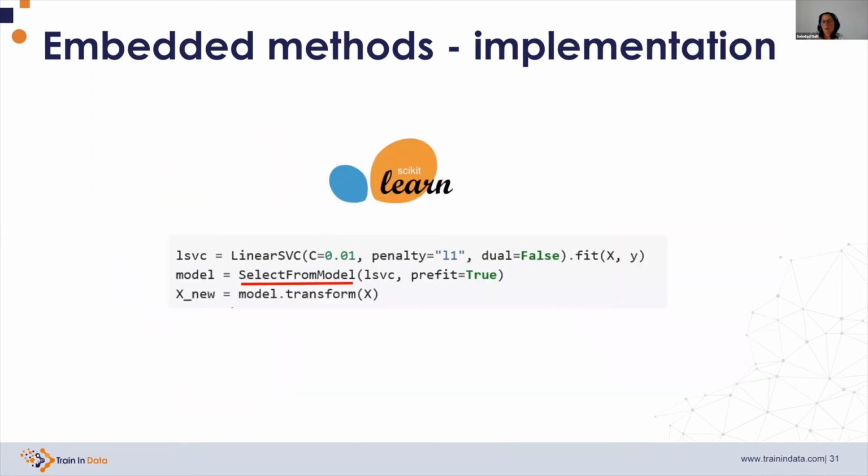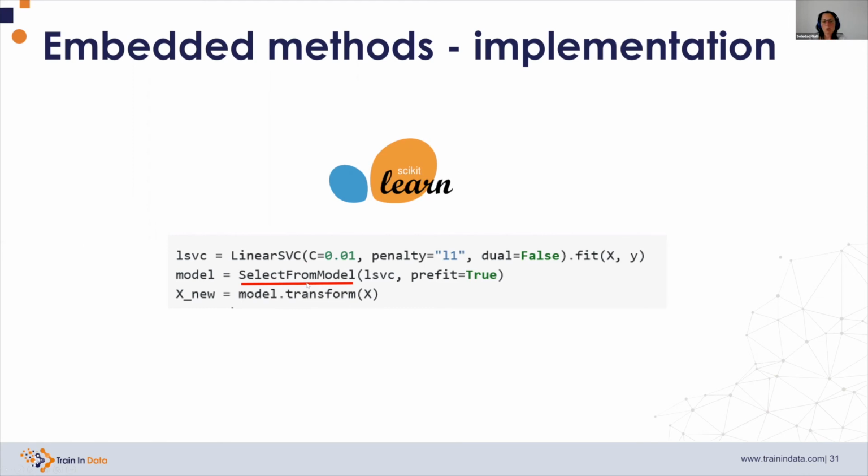We can perform embedded methods with scikit-learn in very few lines of code. The first step is to set the machine learning model that we want to train. In this case, we're going to use support vector machines. We need to set an algorithm that has some sort of importance metric. So we cannot use, for example, nearest neighbors. We use regression or decision trees or support vector machines.